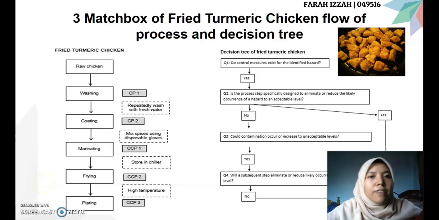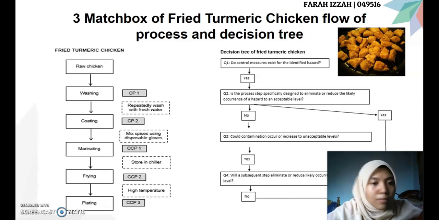Next, the 3 mashed bowls of fried turmeric chicken, flow of process and decision tree. For the process, we will have raw chicken and we wash, which is CP1, we wash rapidly with fresh water. Then the cooking step, which is CP2, which mixes spices using disposable gloves.